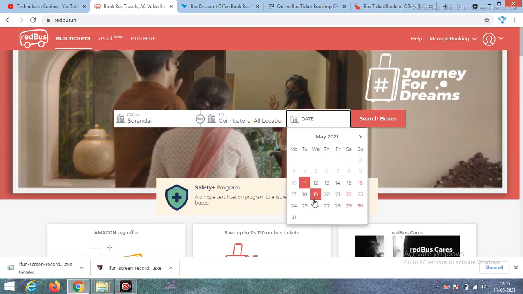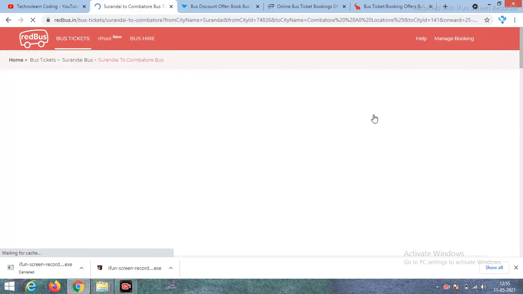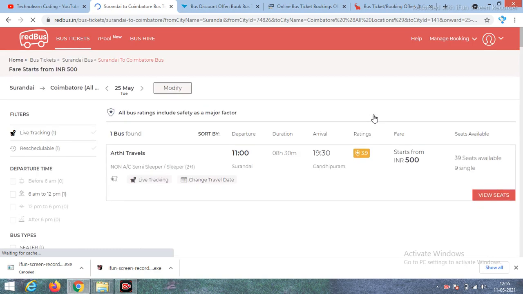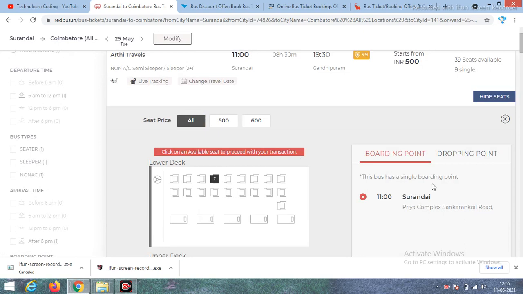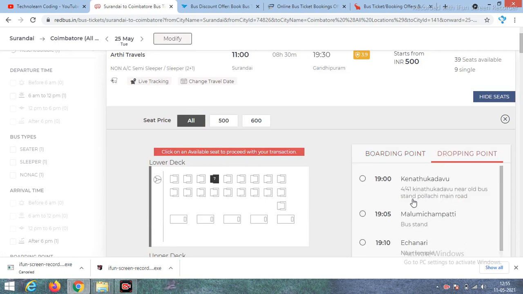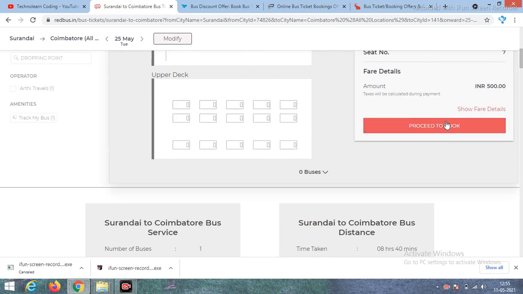This is the lockdown situation, so we will give a date after the 24th, so I will give the 25th of May. Here one bus is available, so you have to book the ticket. First you have to select the seats and boarding point, and also choose your dropping point. After that you have to proceed to book.